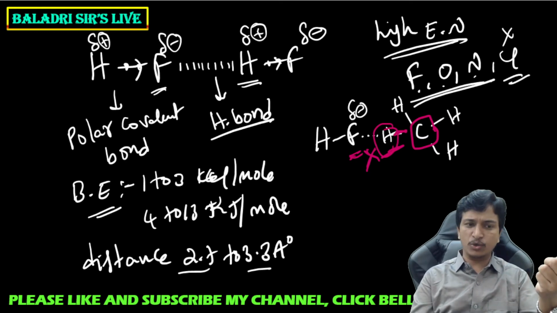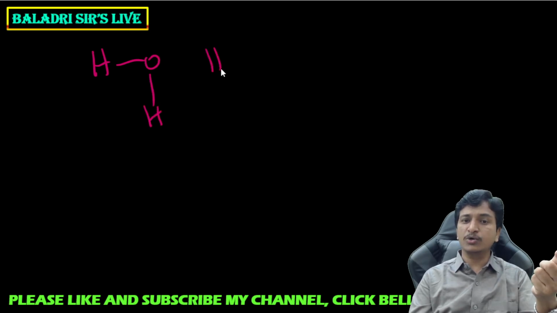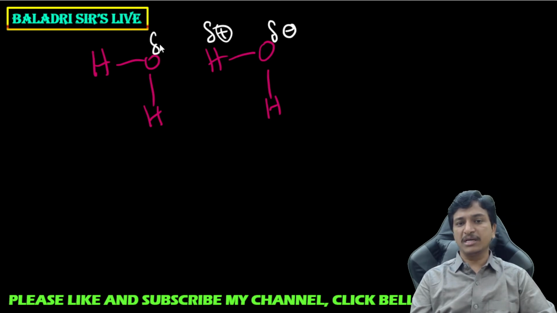So to form this hydrogen bond, that hydrogen atom should also be attached to another highly electronegative element. Let us take two water molecules here. When this hydrogen is attached with a highly electronegative element, oxygen, then oxygen will have a partial negative charge. This hydrogen will now have a partial positive charge. Then between this oxygen and hydrogen, there is a formation of a hydrogen bond.